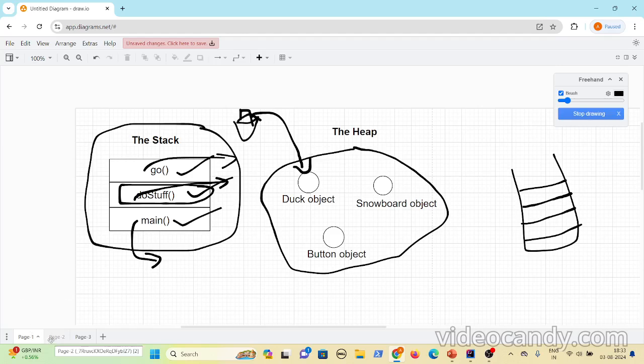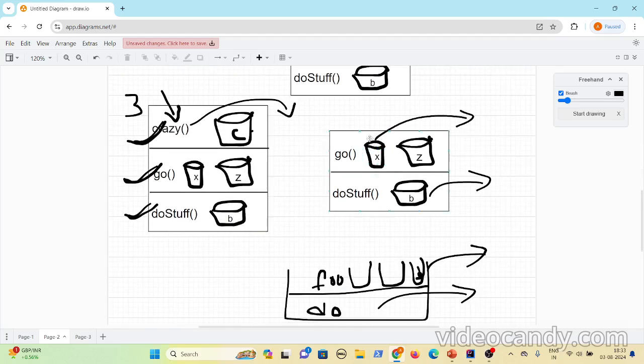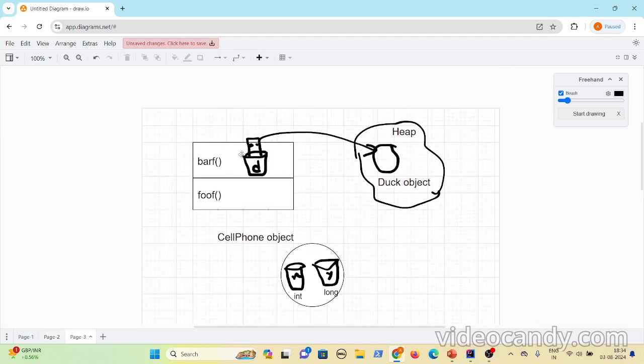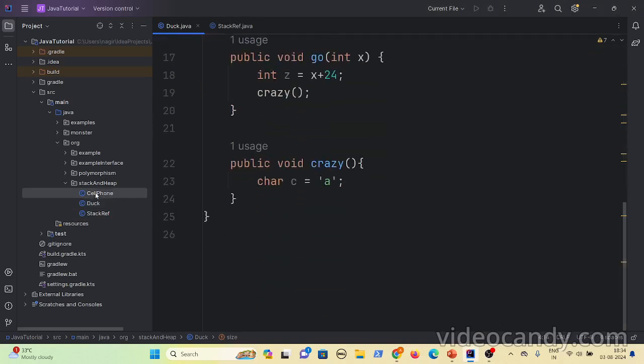Let's say you have some reference variable inside the method. Now you have a placeholder for integer type, boolean type, right? Likewise, this method also will have a placeholder for the reference variable. It will not store the object. It will just store a reference variable. Like let's say you have a method and you create an object. Okay, let me show that.